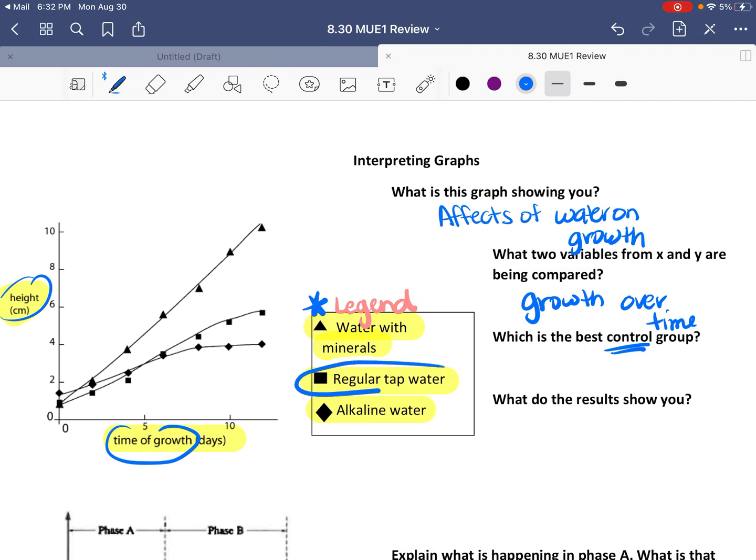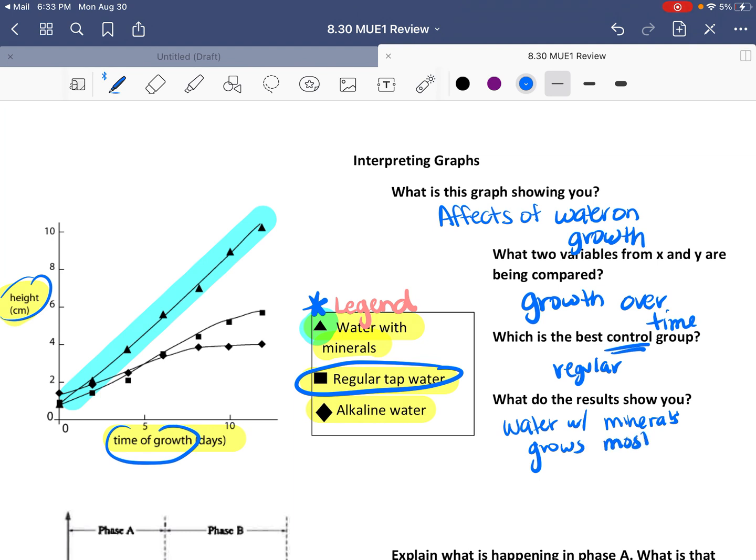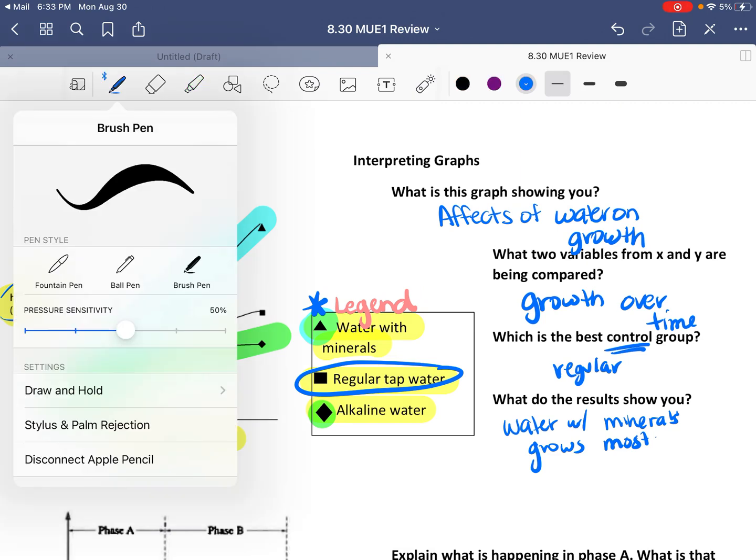Your control would be the plant without music. That's what you're comparing it to, right? So here, our control is just regular water. We are trying to see if water with minerals or alkaline water is going to help it grow more. So what do our results show us? If we look at our graph here, we can see that this grew the largest. So water with minerals grows most. And the one that grew least, or was negatively affected, was that diamond one. So alkaline water had a little bit of a negative effect.